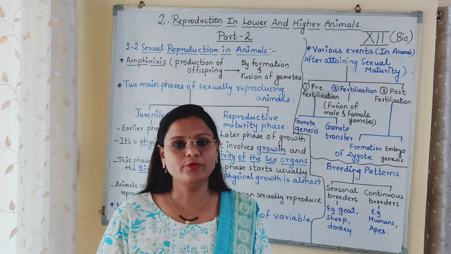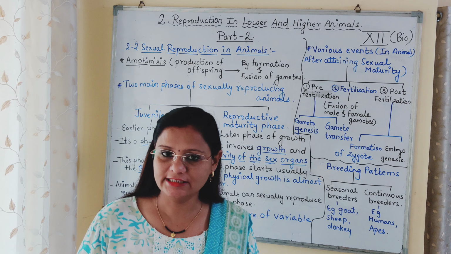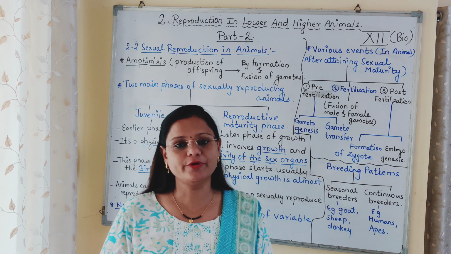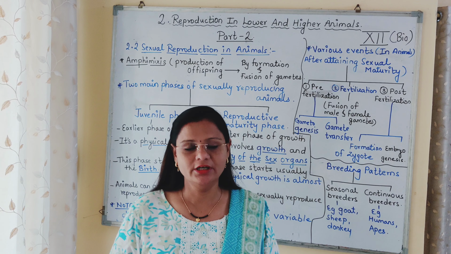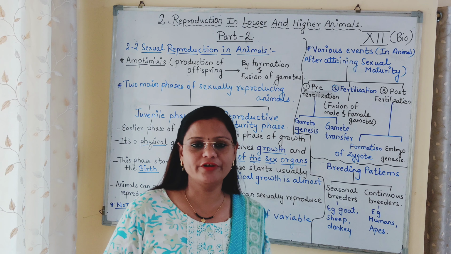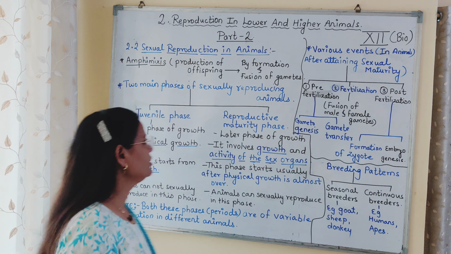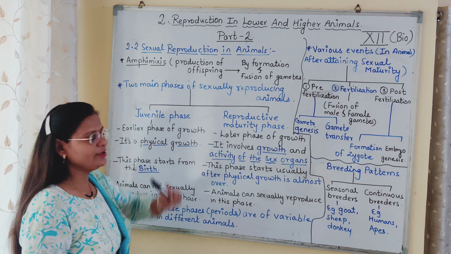And in that we saw that there are two types of reproduction, that is asexual reproduction and sexual reproduction. Then in asexual reproduction we have seen two types, that is gemmule formation and budding. So today we are starting with the next part, that is sexual reproduction. So, sexual reproduction in animals.